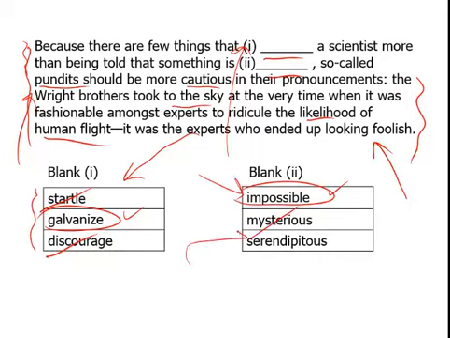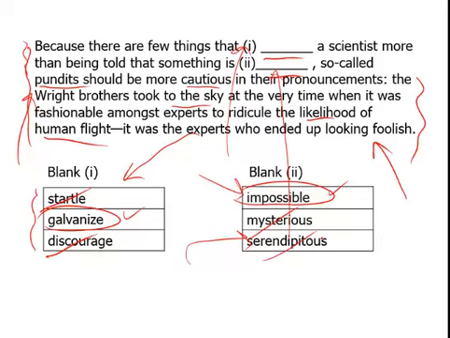And serendipitous, which is a tough word, means something that you find when you're not necessarily looking for it. It's one of those words that comes up a lot with science, because scientists oftentimes are studying many things and all of a sudden they happen upon or discover something they weren't looking for in the first place. But it's not a word that actually fits in this blank here because it doesn't match up with this idea that the experts are telling someone that, hey, you can't do this. So again, the answers are galvanize and impossible.